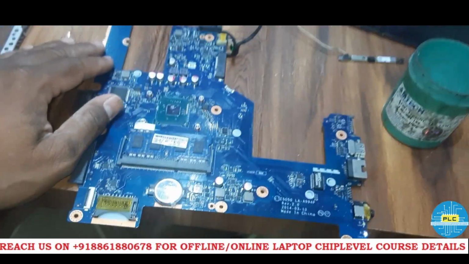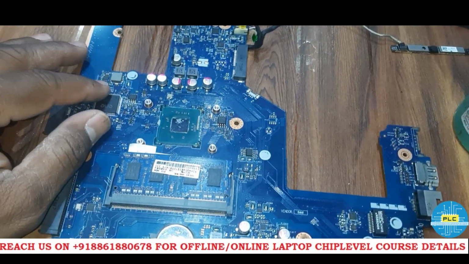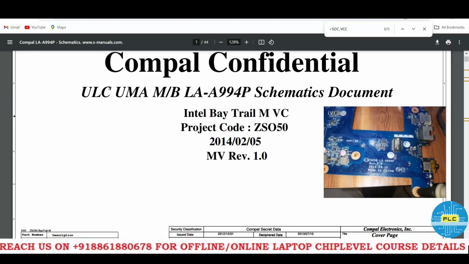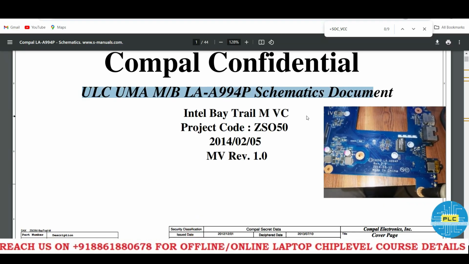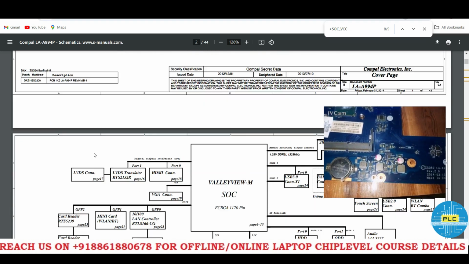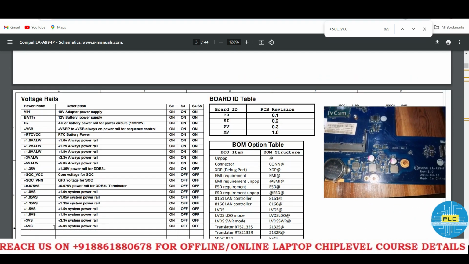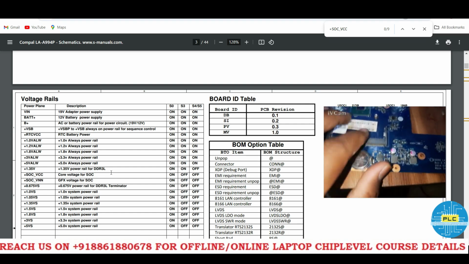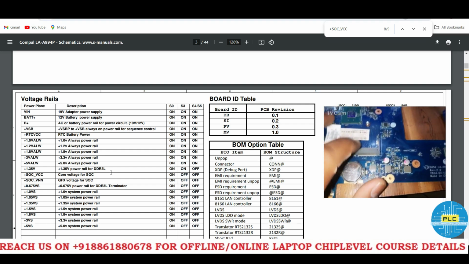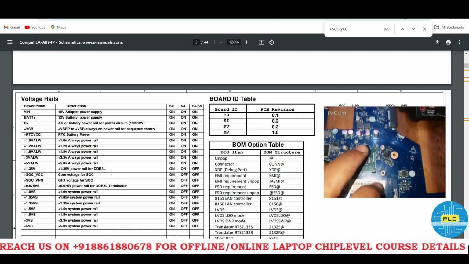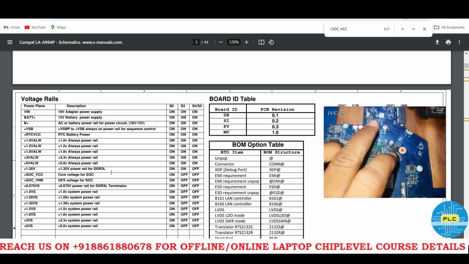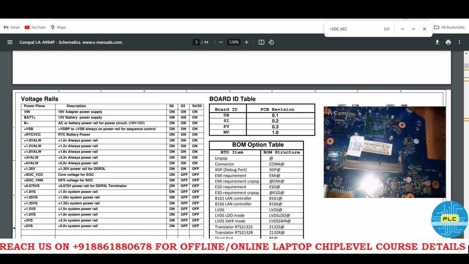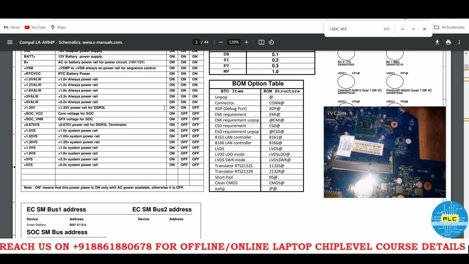Okay, we do one thing. We will check one by one all requirements. Okay, it's purely UMA motherboard. I have a question to all. The main question is without RAM. See, I don't have RAM here at present. Without RAM, can we get the core voltage, PLT, RST, all S0 state? See, all S0 state, can we get it or not?